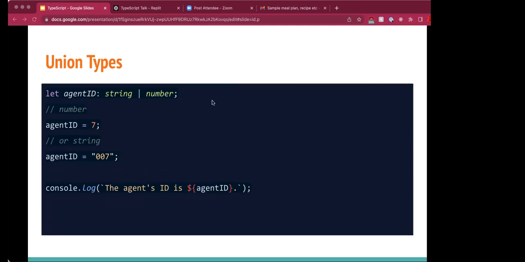TypeScript lets us type variables with different levels of type specificity. If we declare a variable with a specific type, say as a number, TypeScript will only allow the variable to have a numeric value. On the other end of the specificity spectrum, we could type a variable as any. But any type is very unspecific. So TypeScript will allow a value of any type to be assigned without complaining and throwing an error.